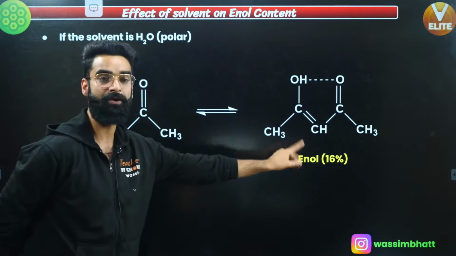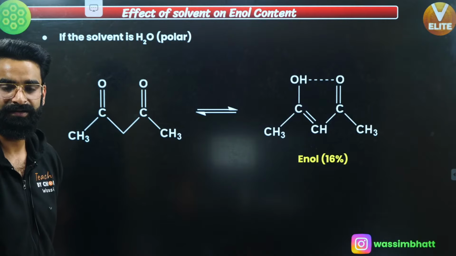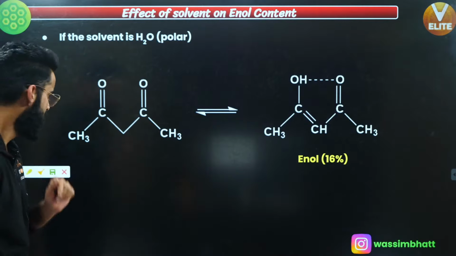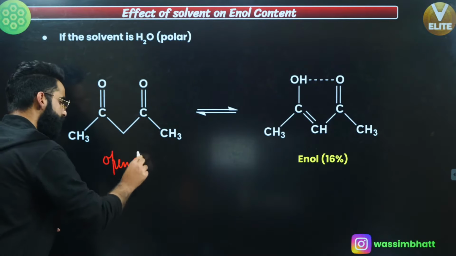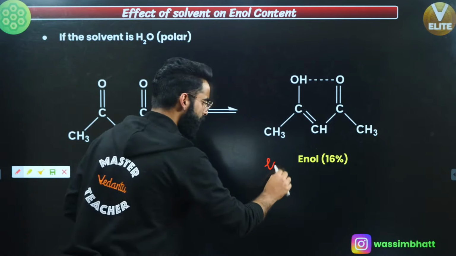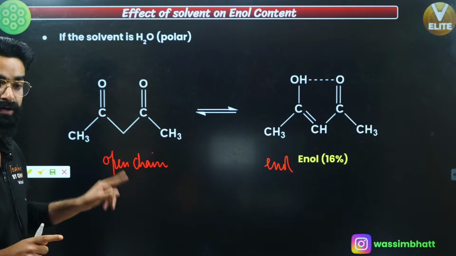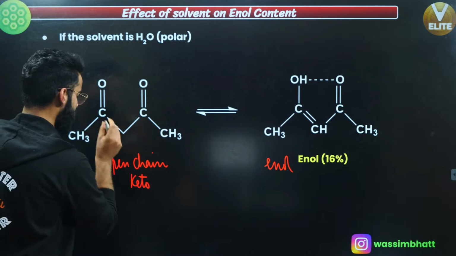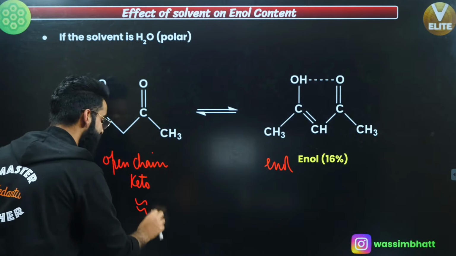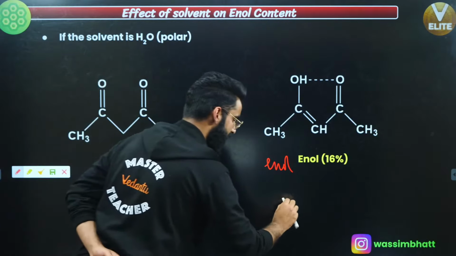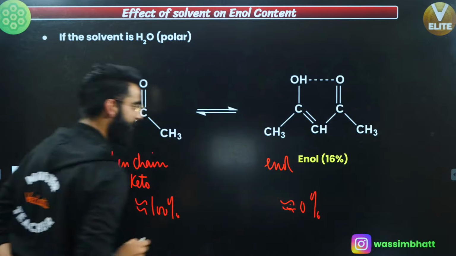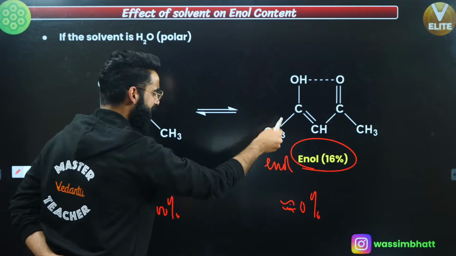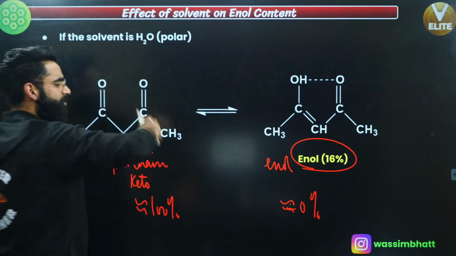Why is the percentage of enol less than 50? There'll be a reason for that. See guys, understand properly what I said. First of all, isn't this the open chain keto? This is the open chain keto, correct? This is the enol form. Few minutes back, I told you, if you have open chain keto, the percentage of this open chain keto is nearly 100%, and percentage of enol over here is nearly 0%. But what is happening? The percentage of enol right here is 16%. Why is that? Because when it gets converted into enol, that enol can form hydrogen bonding with it, which stabilizes it. That's why enol is getting formed.